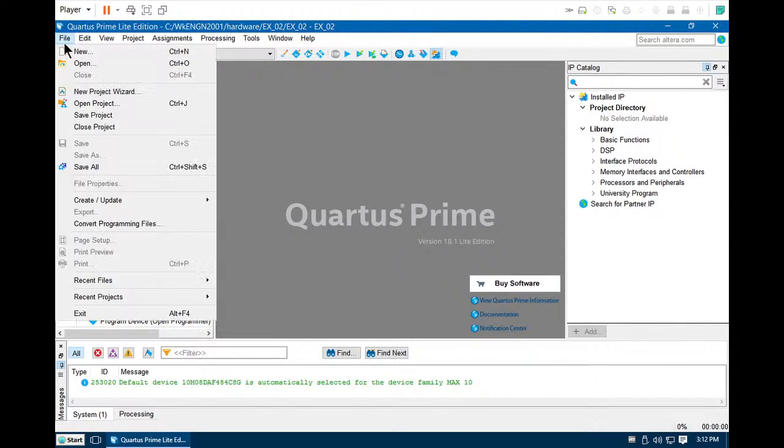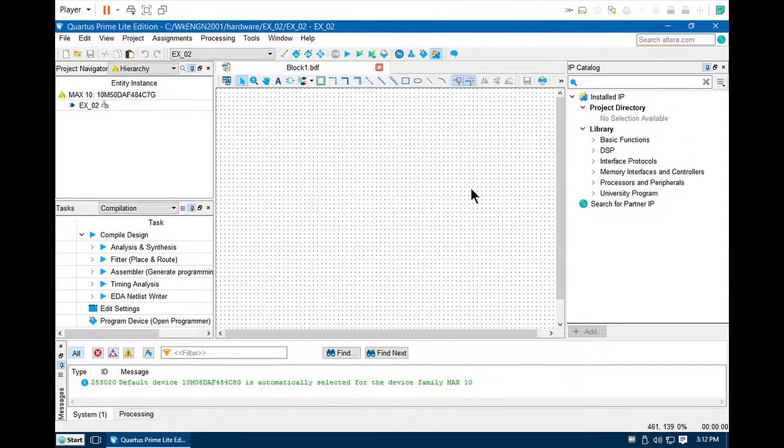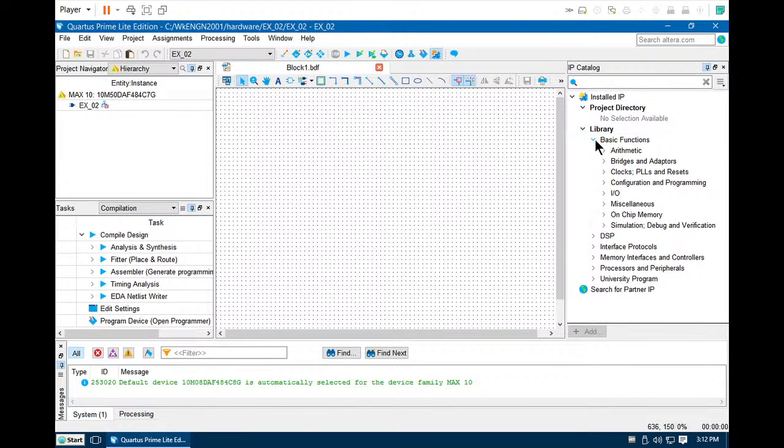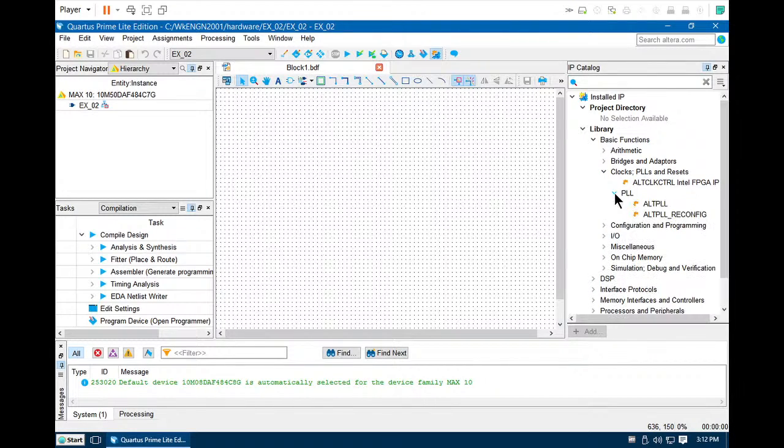New File, New Block Diagram. Go to the IP Catalog window, expand Basic Functions, expand Clock, expand PLL, ALTPLL.